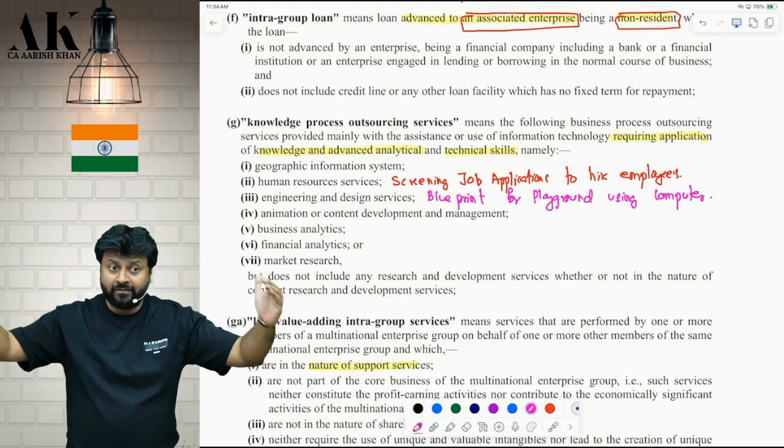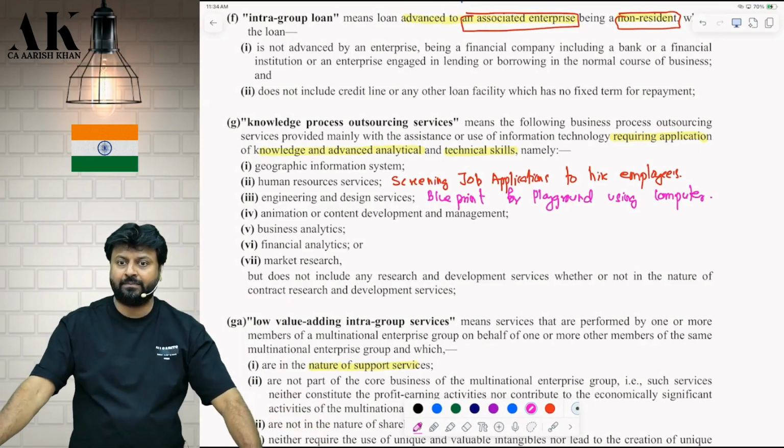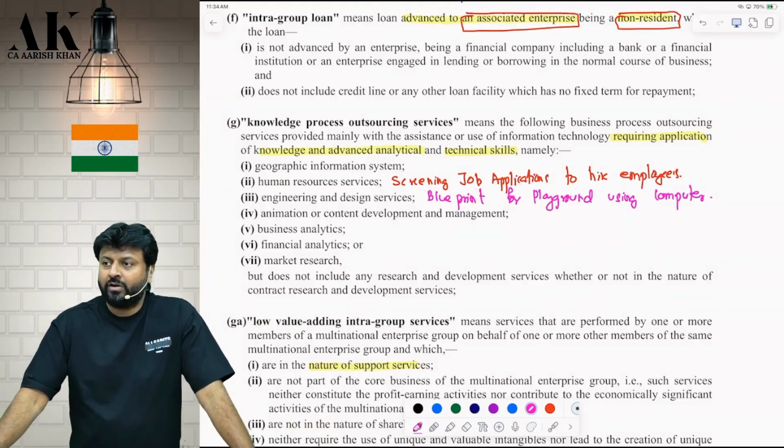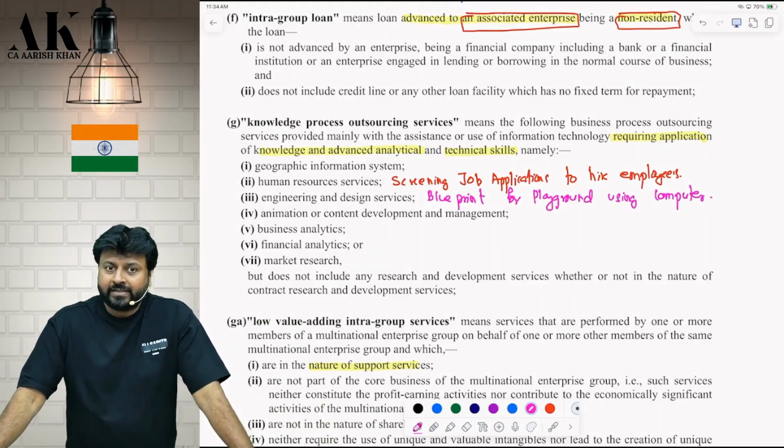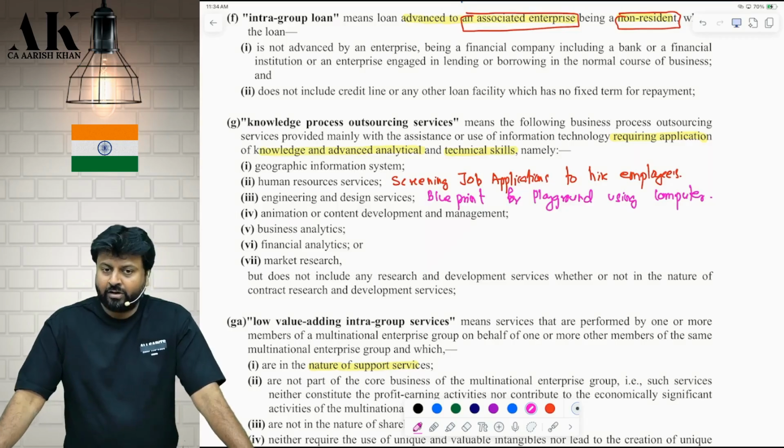The other entity will do analytical analysis for it. Technical skills have to be there with them. It is not an outsource of a normal activity. It is an outsource of some important function of your business. Like, namely, they have illustrated a few of them: geographic information system, human resource services, engineering and design services of your company, animation, content development and management, business analytics, financial analytics, market research. Again, we are not doing any R&D for you.